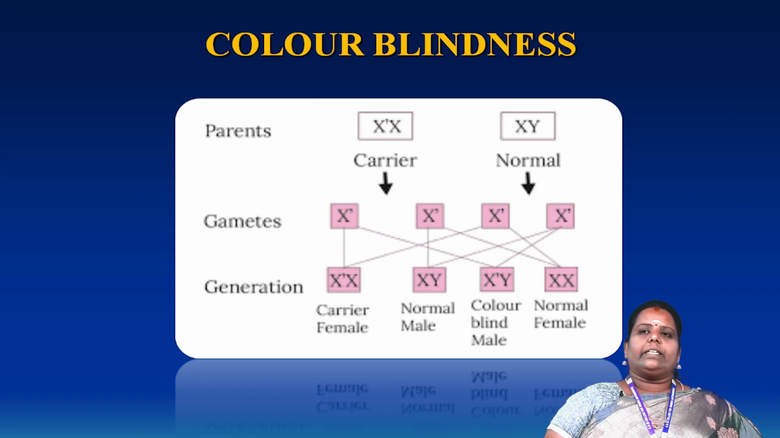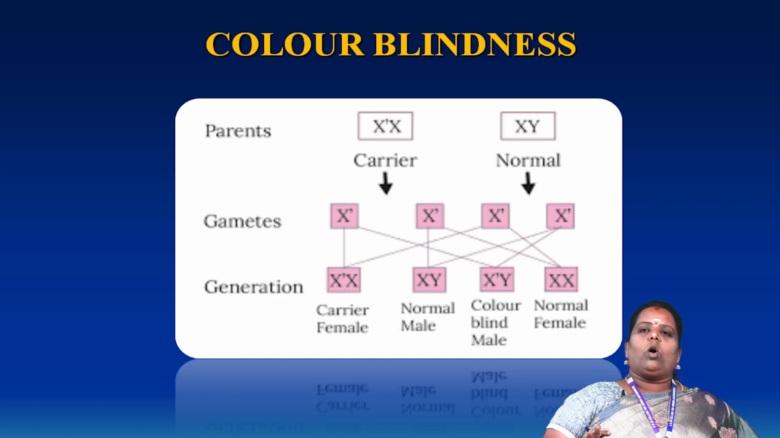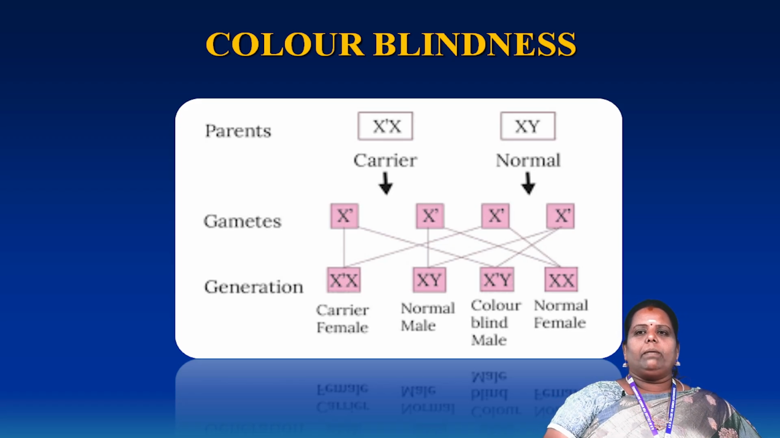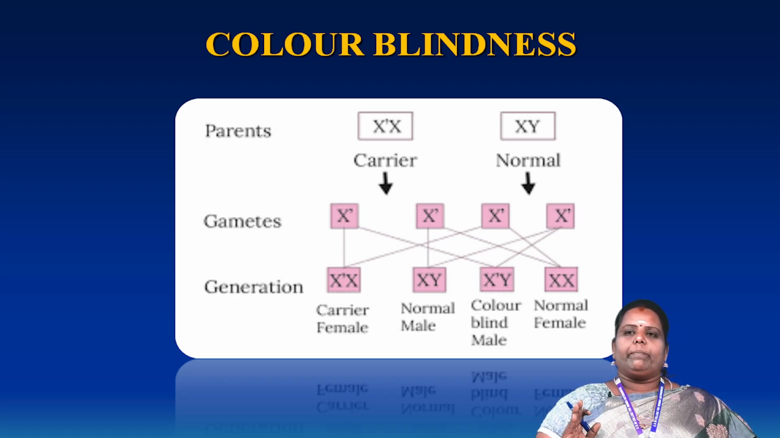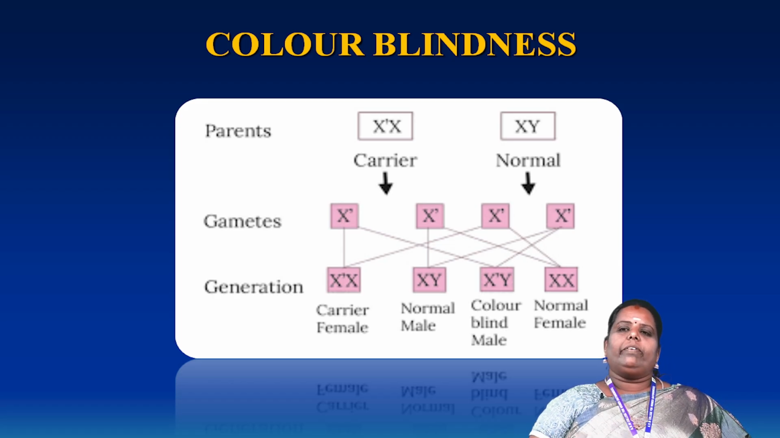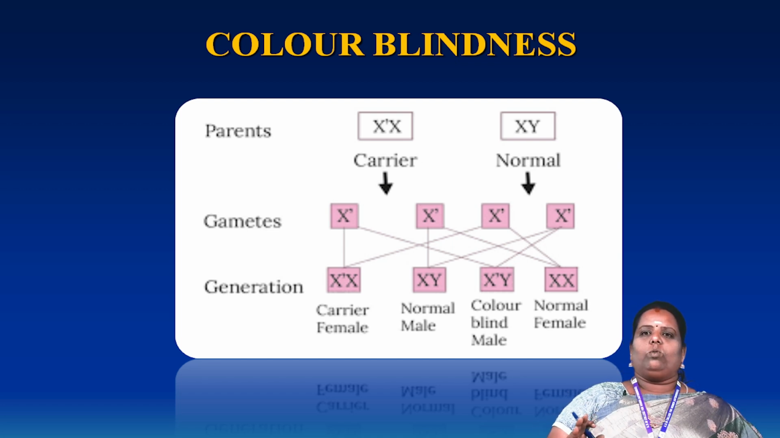The parent is XX chromosome, normal XY chromosome. The gametes form one X chromosome and another normal X chromosome. In the second generation, there is a carrier female and a normal male. Why is it a normal male? Normal X chromosome and Y chromosome. Another one is a color blind male, because the X chromosome is the affected one. Another is a normal female, because the X chromosome is normal. So X-linked inheritance disease is over.